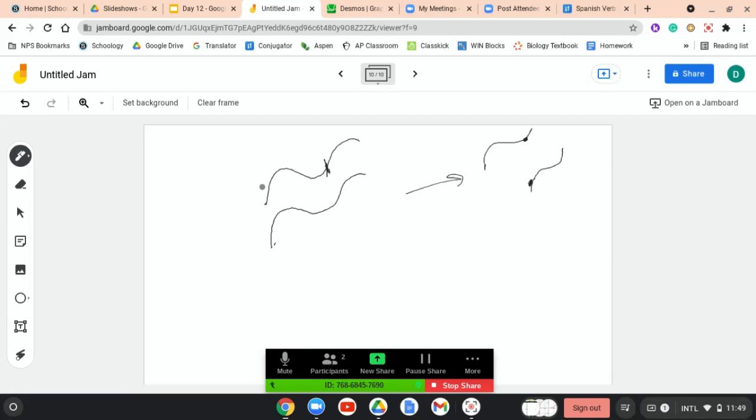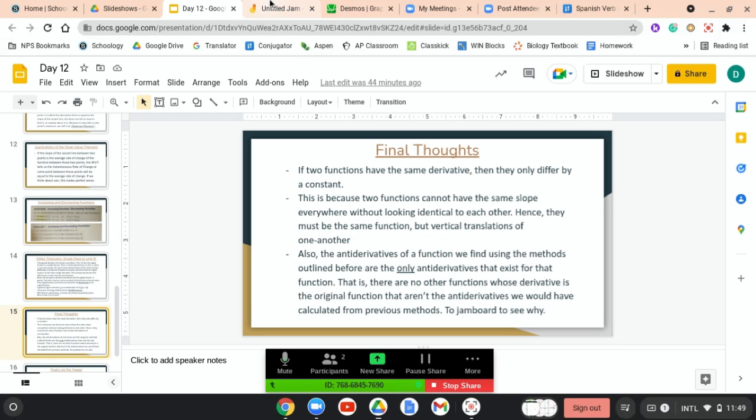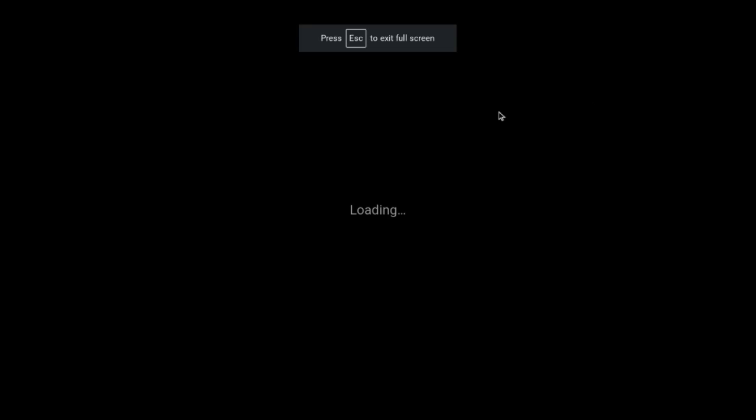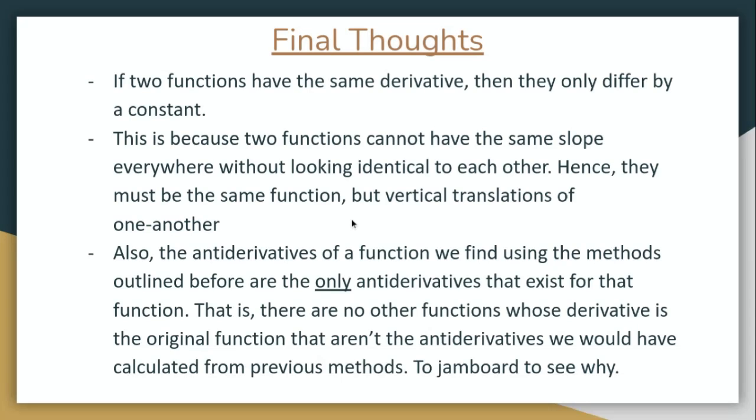All this is saying is that if functions have the same derivative, then they have to be the same function, only differing by a constant. That makes perfect sense. And it's just saying that these are the only functions that exist. It's just saying no other function exists. If you had two functions with the same derivative, then you can't find some other weird function with that property. They have to be the same thing, only up or down. So that's the emphasis. It's not just saying that they exist. It's saying they're the only functions that exist with the property.